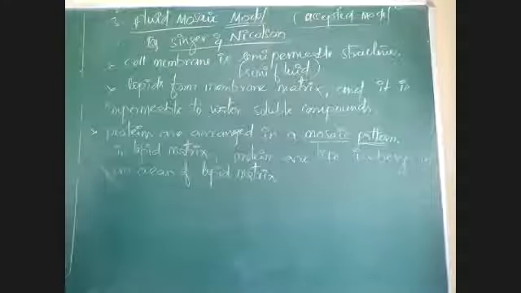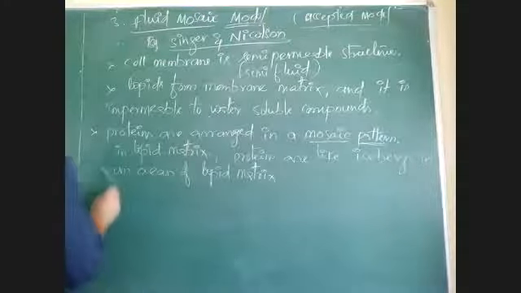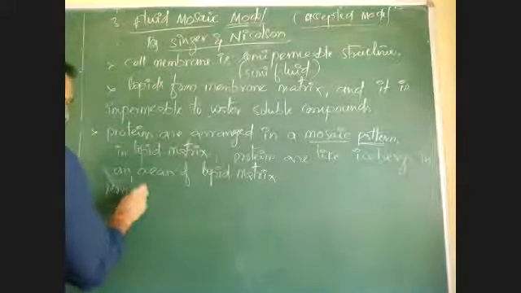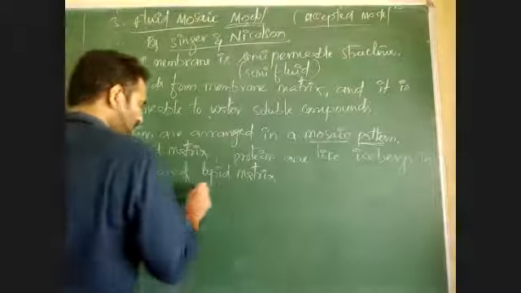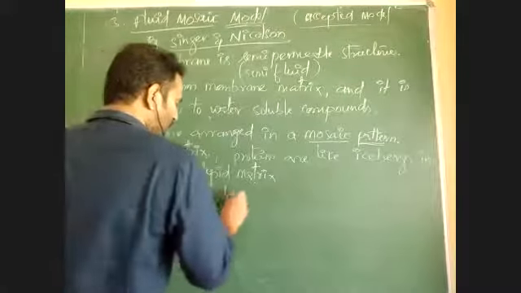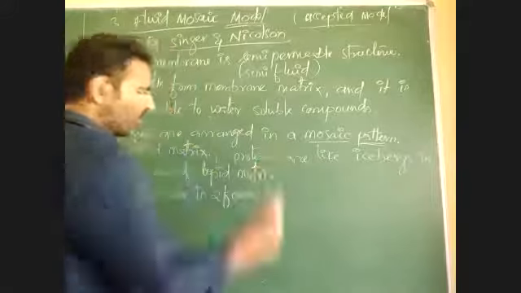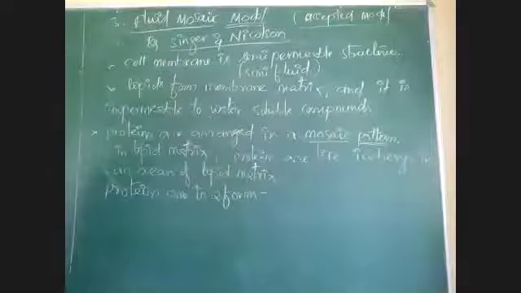The proteins present here are arranged in two forms. The types or forms of protein are different.